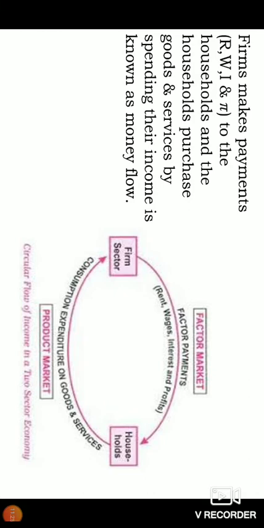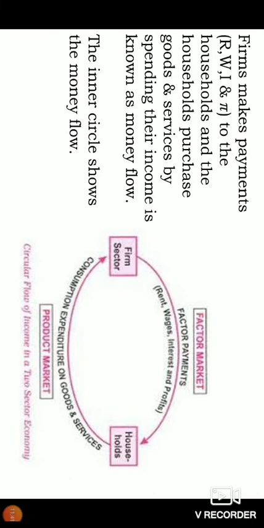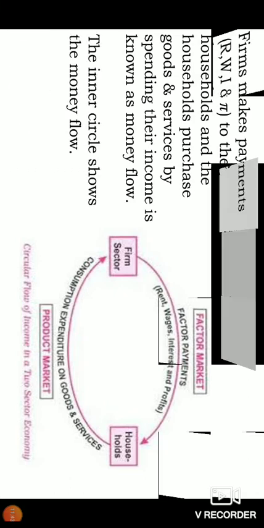Because what flows from the firms to the household is a factor payment, that is in the form of money. From the household, it goes to the firms as consumption expenditure on goods and services. That also goes in the form of money. So therefore it is called the inner flow or money flow. So the 1 mark question is clear, I suppose.